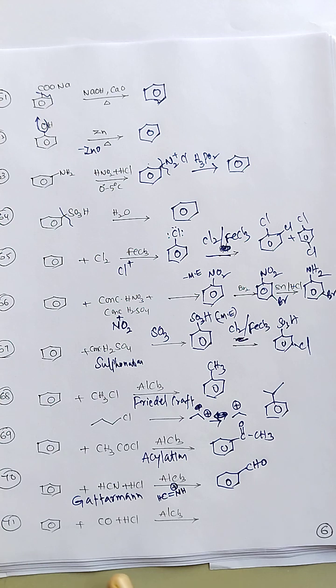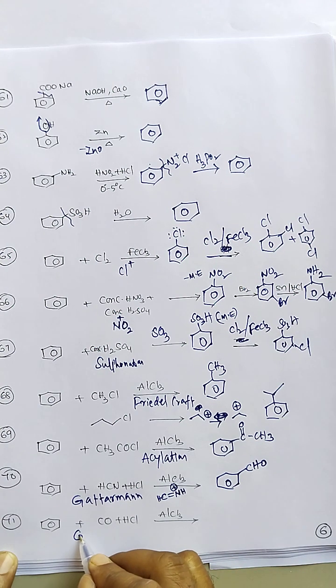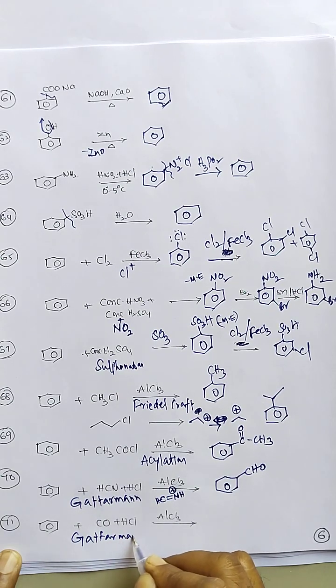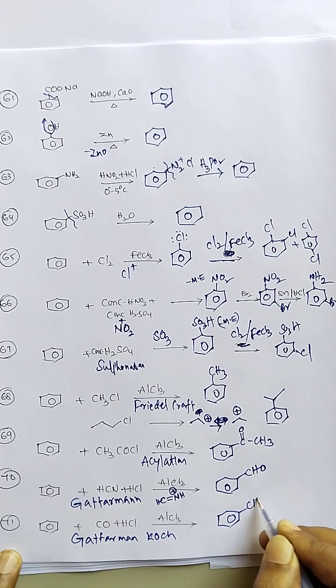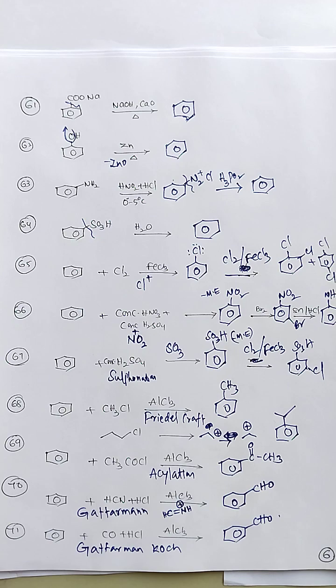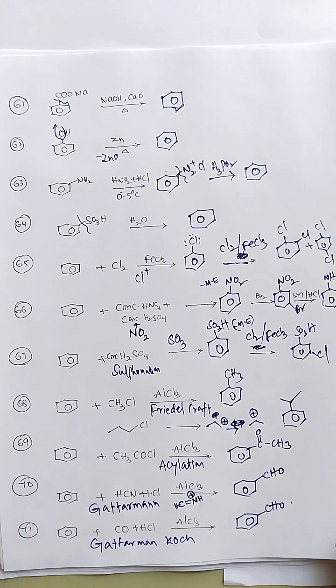Next, benzene reacts with carbon monoxide in the presence of HCl and a Lewis acid catalyst, aluminum chloride. This is also the Gattermann-Koch formylation. So here the product is benzaldehyde only. So these are the reactions of aromatic compounds. Next we go to page 7.